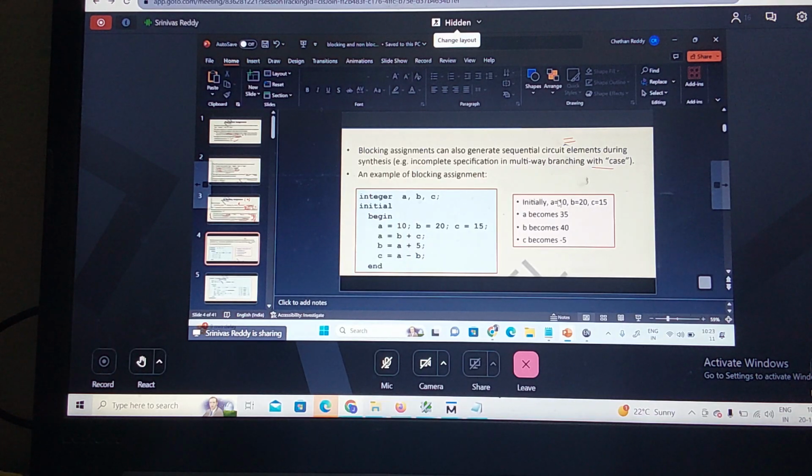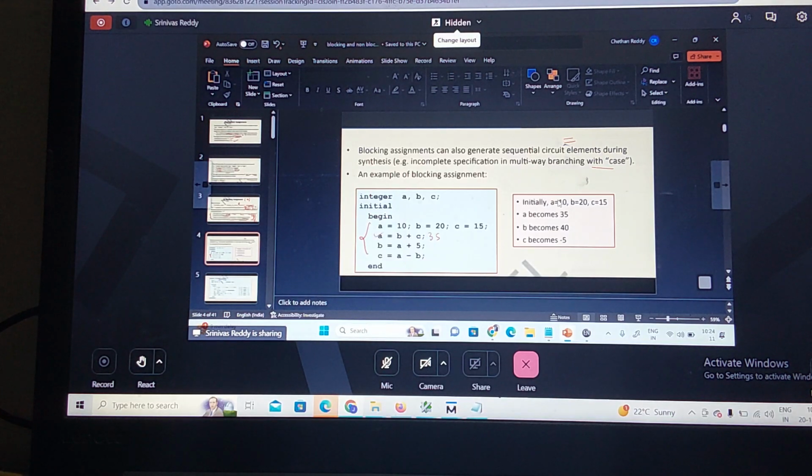How will this be executed? Look at this. This is nothing but a sequential statement. What assignment are we using? Blocking assignment, the equal operator. The way this will be executed: first, A is equal to B, which is 20, plus C, which is 15, so 35. Correct. Then what happens here? Now A becomes 35. Sequentially it is executing, right?